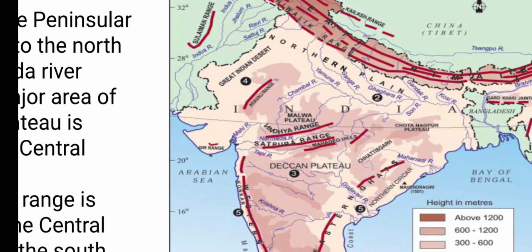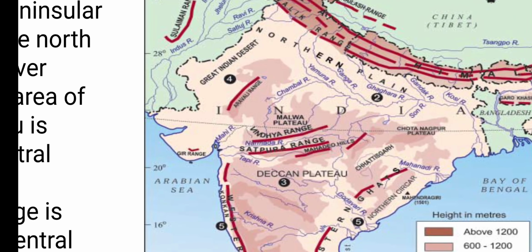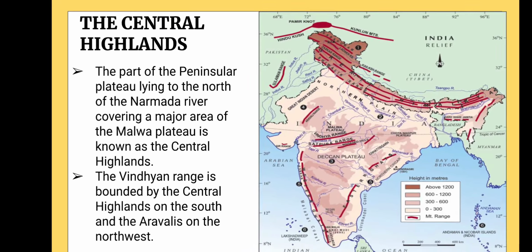You can see the brown part north of the Narmada River, the Central Highland, the Malwa Plateau.